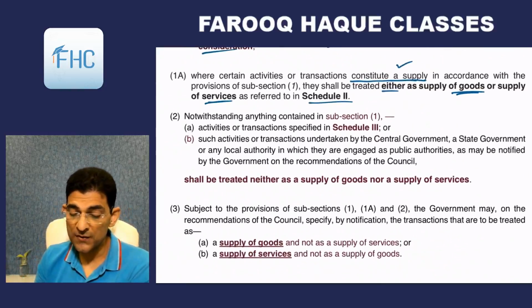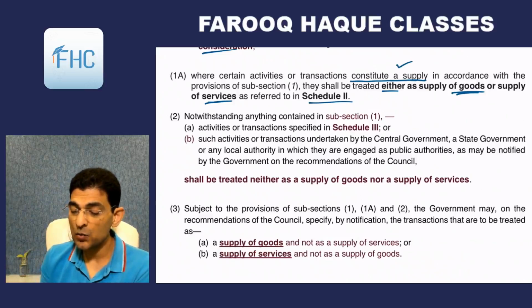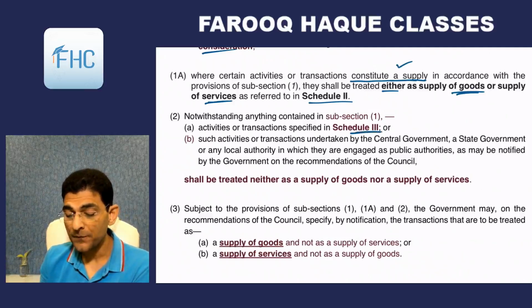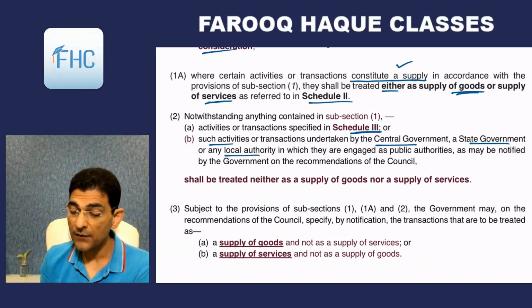Then subsection 2 says that notwithstanding anything contained in subsection 1, activity or transaction specified in Schedule 3, or such activities or transactions undertaken by the central government, state government or local authority in which they are engaged as public authorities as may be notified.